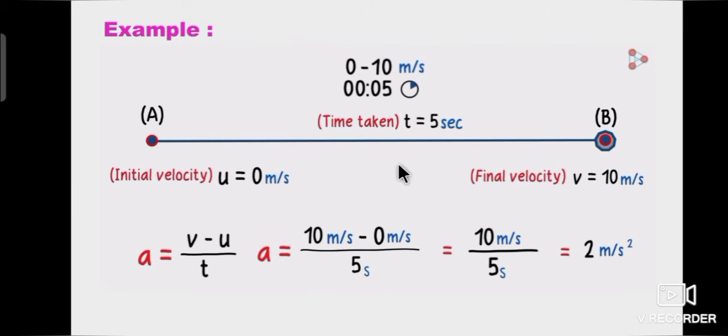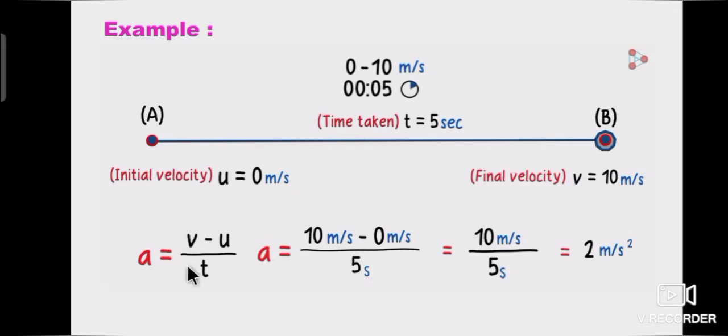Let's see the example. An object moves from point A and velocity is 0 meter per second. At point B, velocity is 10 meter per second. Also, the time taken from A to B is 5 seconds.